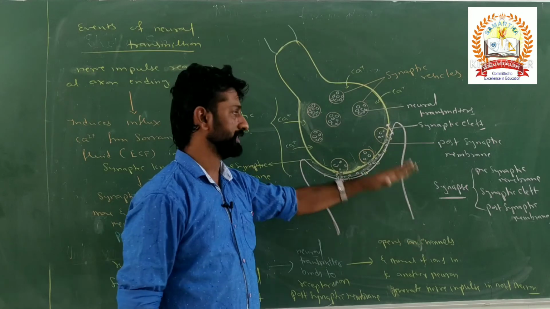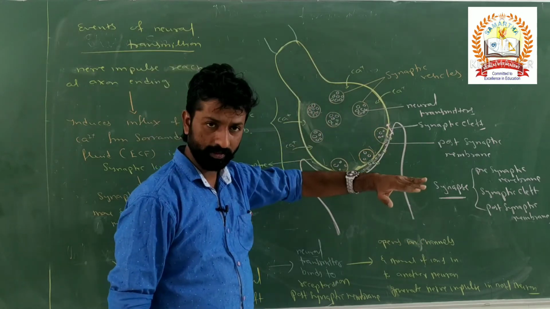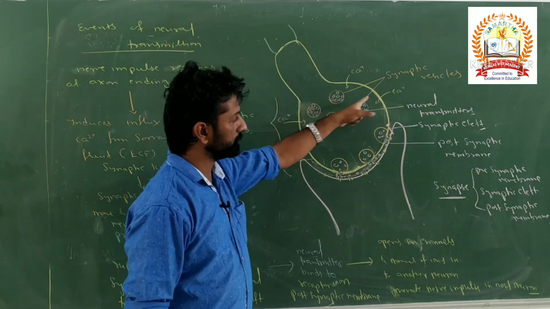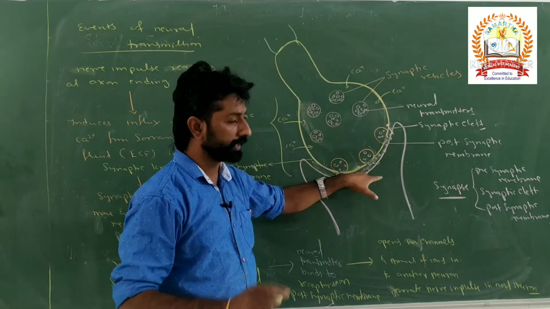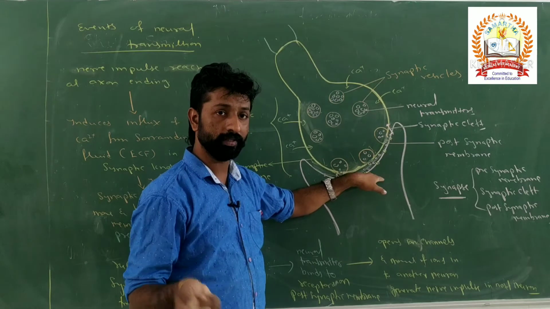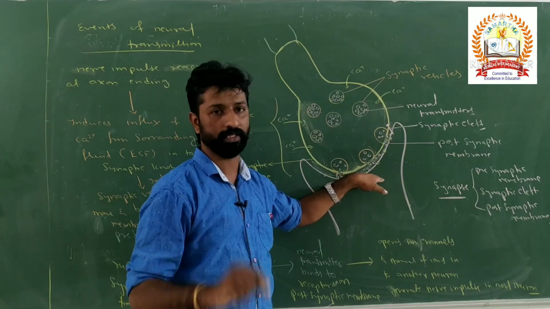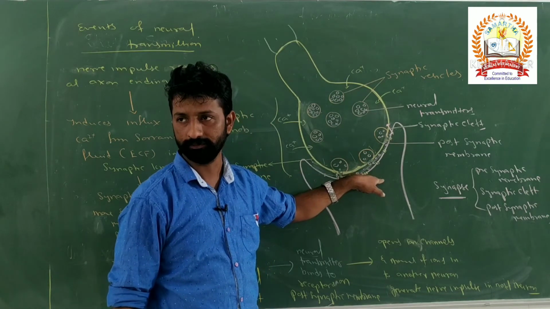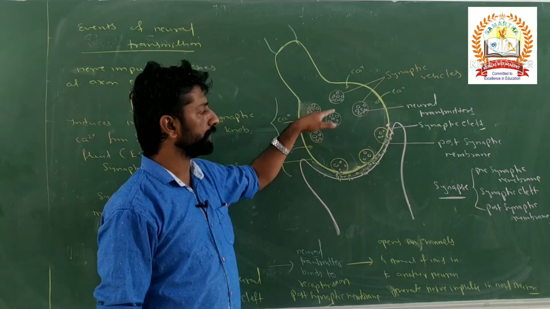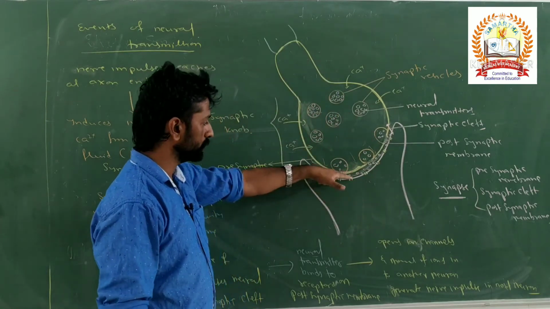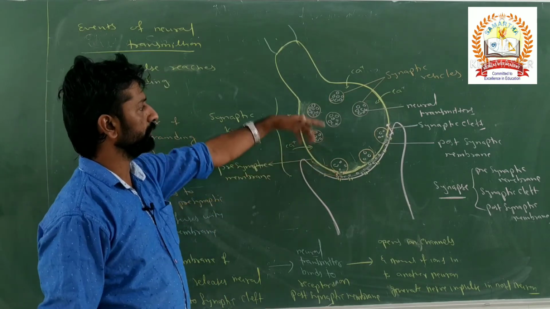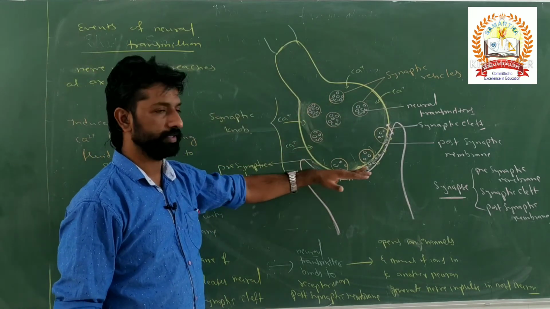Exactly that impulse is not transmitted, but the information is transmitted in the form of neurotransmitters. They induce the other neuron to generate the same type of nerve impulse. In this way, the neural impulse is conducted from one neuron to another through a close proximity called a synapse.